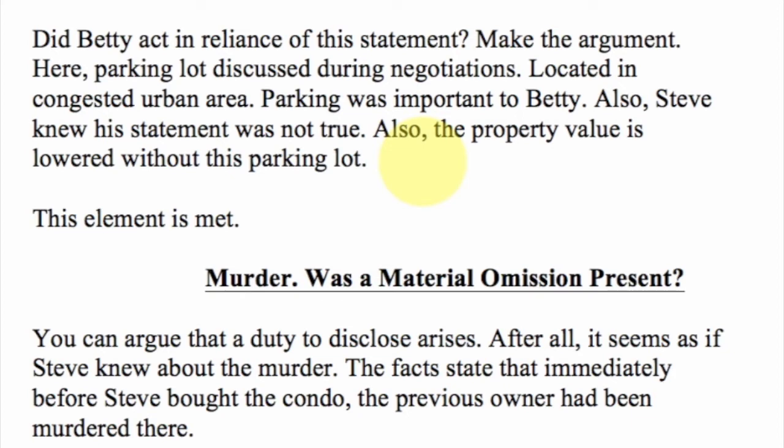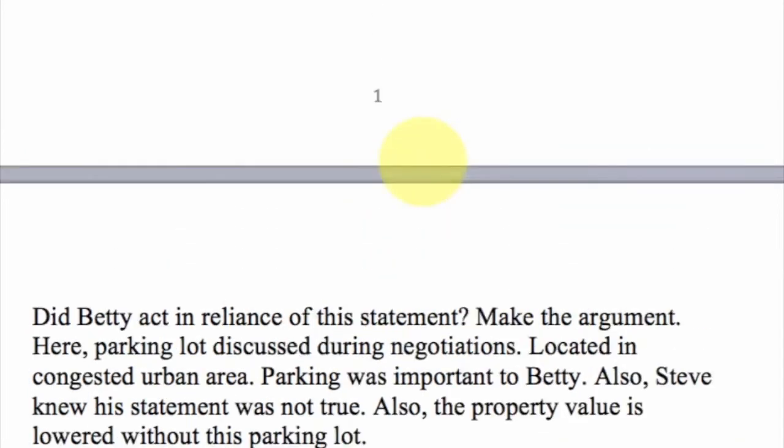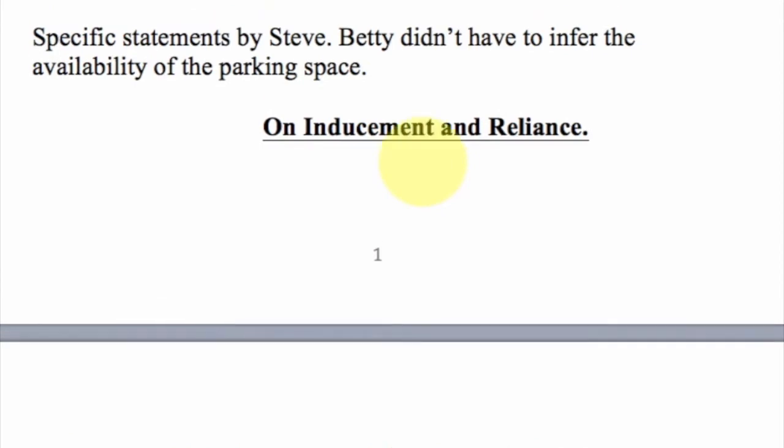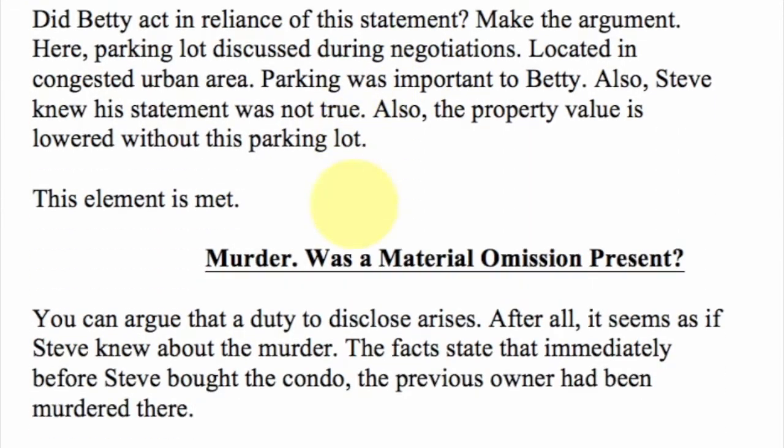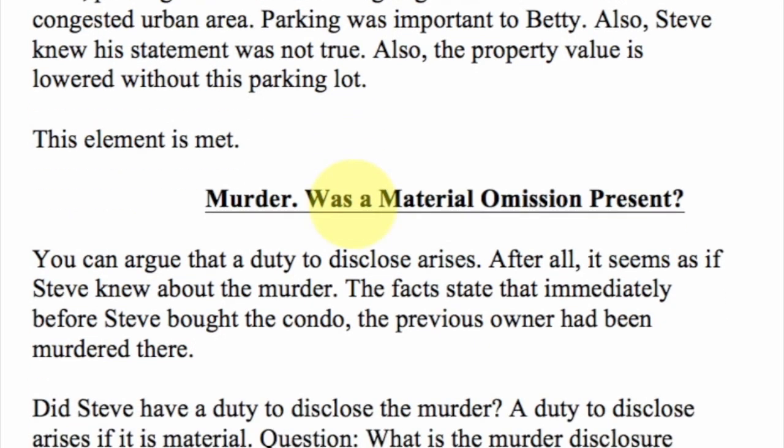And also Steve knew that this statement was not true, and as we can see later on, the value of the property is actually lowered without the parking lot. So I'm going to argue that inducement and reliance is present. So it could be that based on this, Steve is liable for fraud for that parking lot.